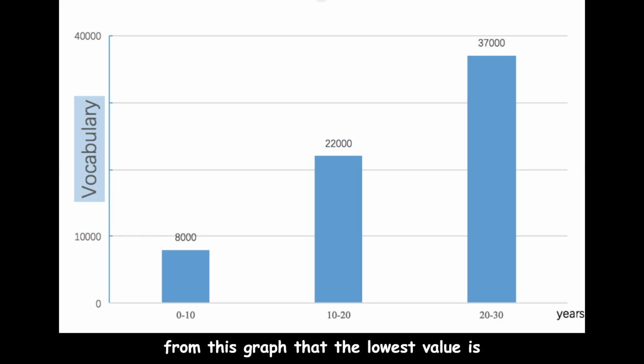You can see from this graph that the lowest value is in 0 to 10 years, about 8,000. In conclusion, the higher the age, the more the vocabulary they have.